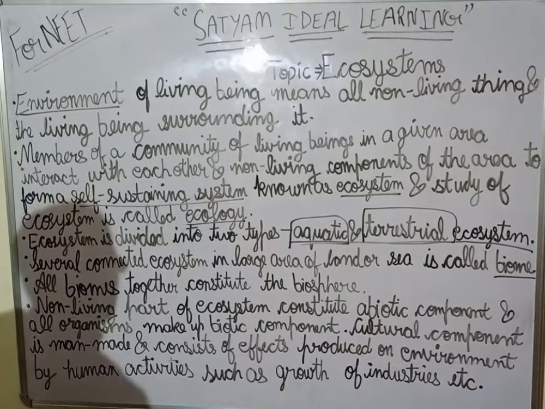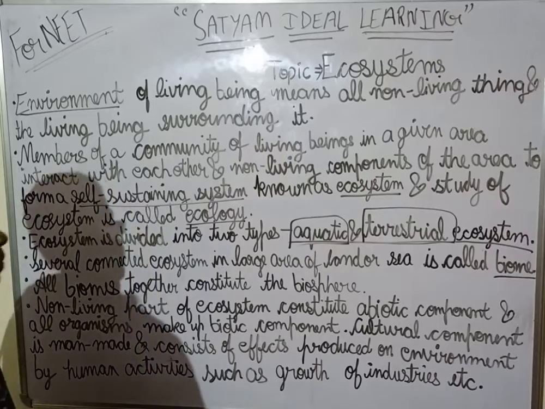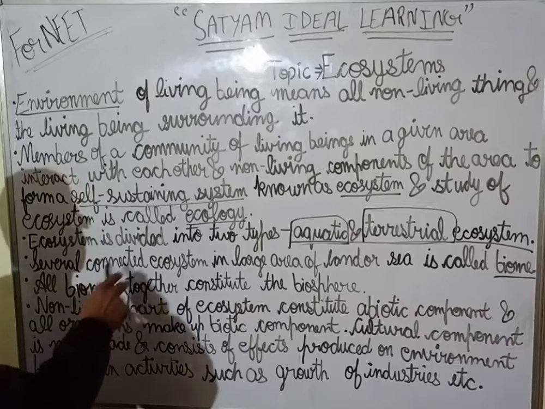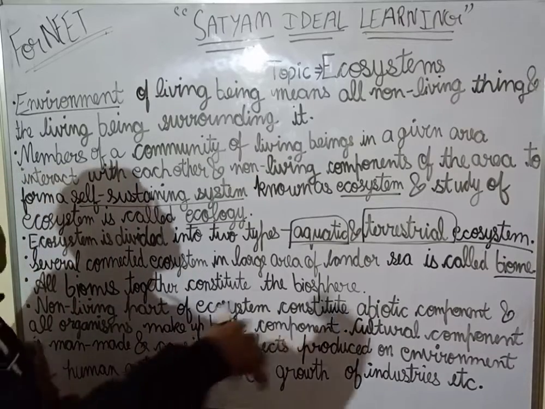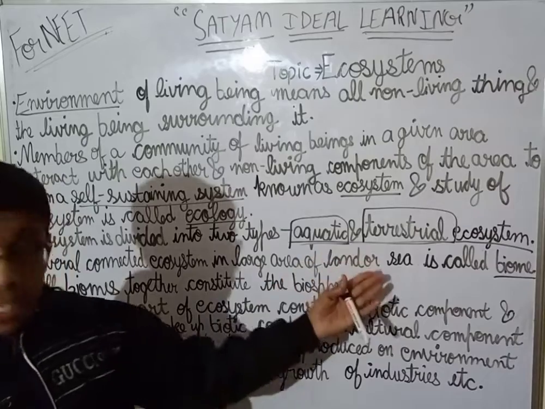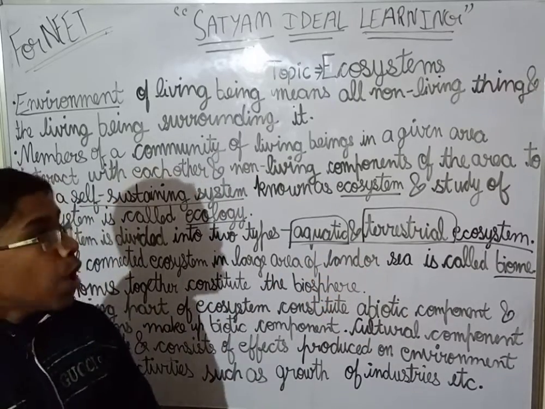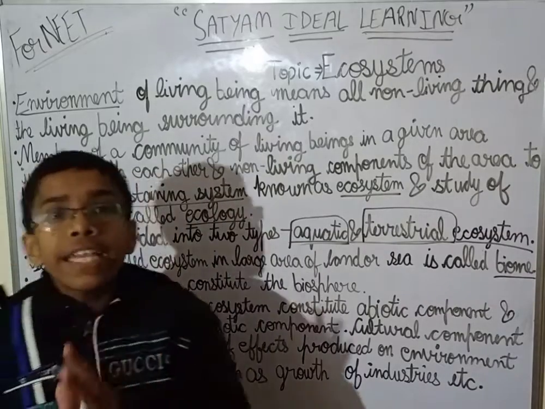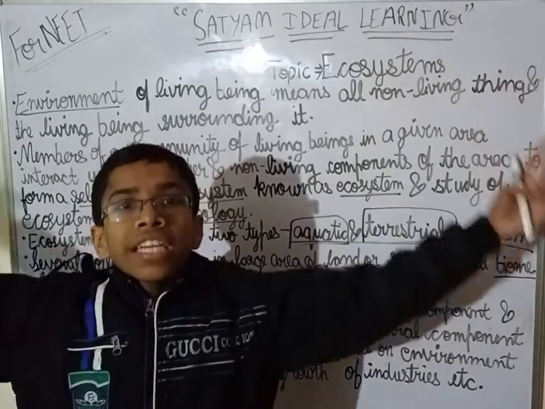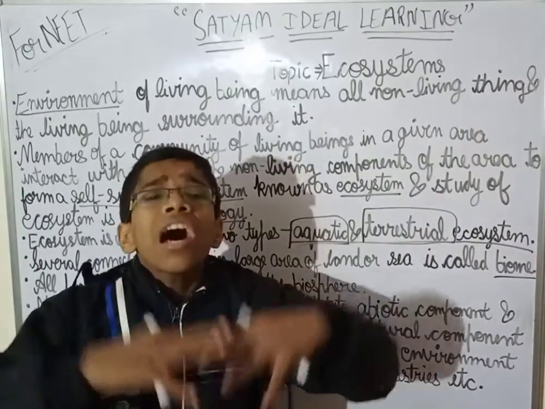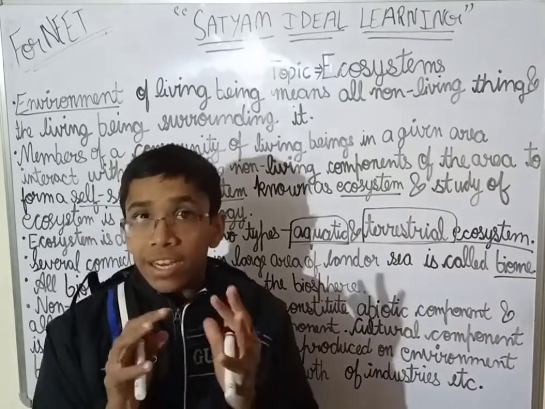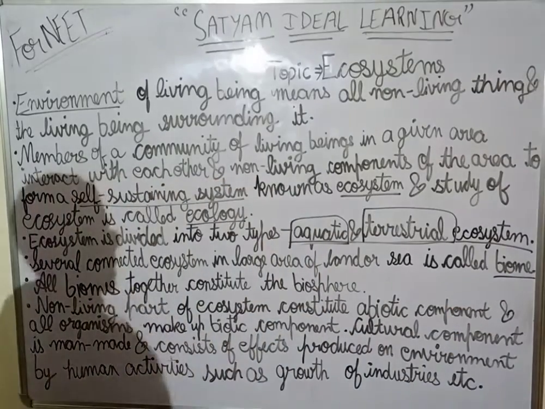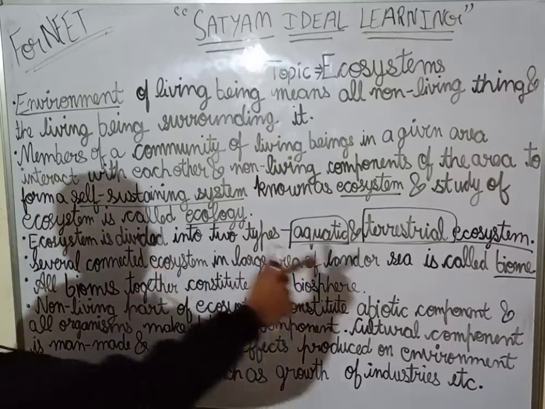Now we will be coming to the biome and biosphere. Now see, several connected ecosystems in a large area of land or sea together are called what? Biome. So several connected ecosystems in a large area of land or in a large area of sea together are called a biome. I think this definition is clear.